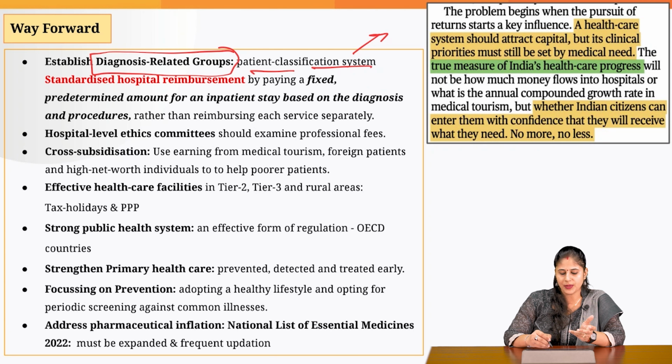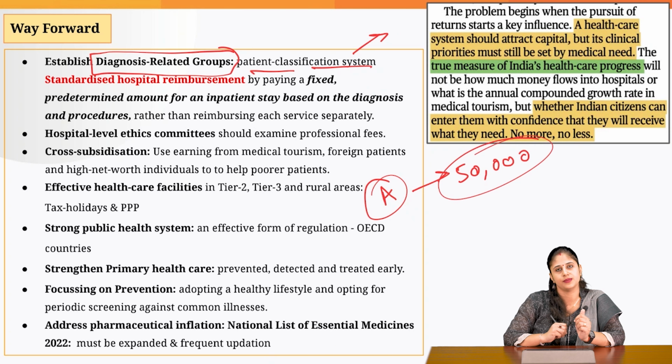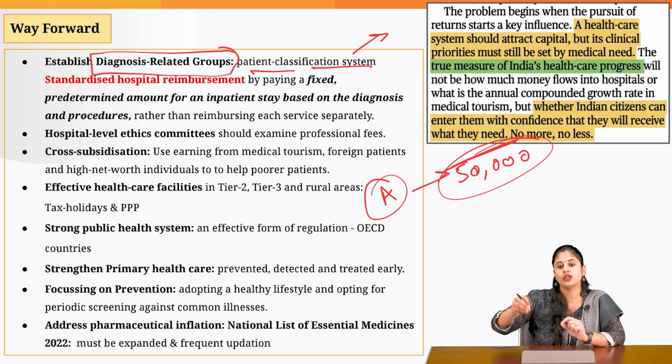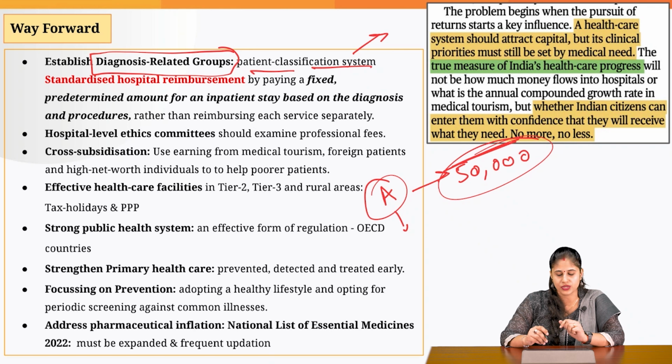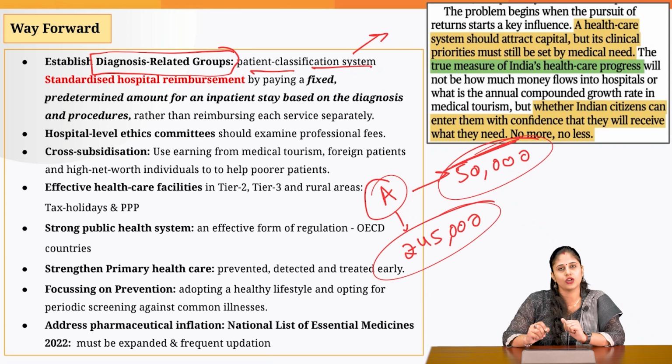Let's suppose for any particular surgery A, we have fixed the cost that you will be getting 50,000 for carrying out the surgery. Now, if the cost is fixed, then the hospital would not have the incentive to make you do a lot of laboratory tests. So if the hospital is able to do this particular procedure within 45,000, let's suppose, then also the hospital would be getting 50,000 only. So here the hospital would be able to make a profit of 5,000.